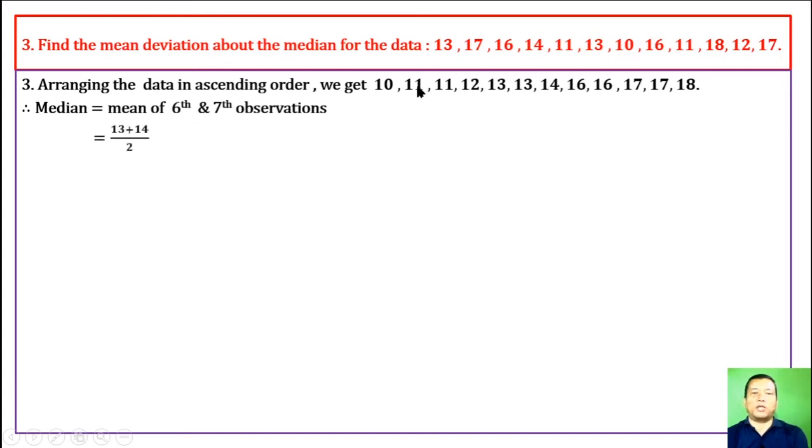The 6th observation: 1, 2, 3, 4, 5, 6. The 6th is 13, the 7th observation is 14. 13 plus 14, their sum divided by 2, gives 13.5.